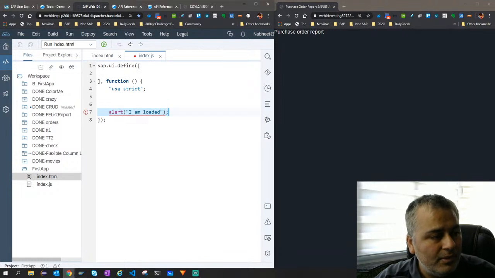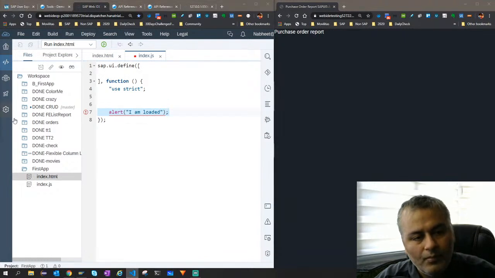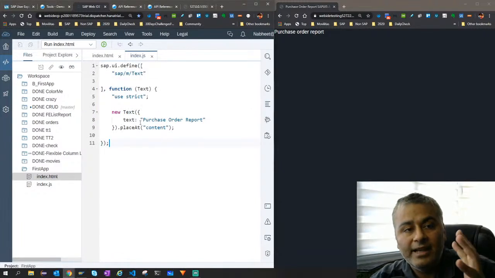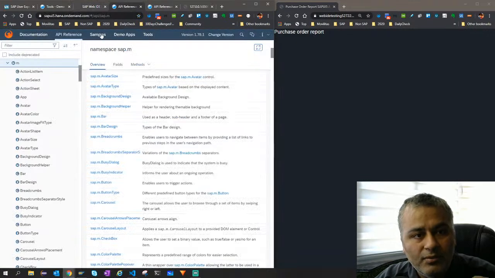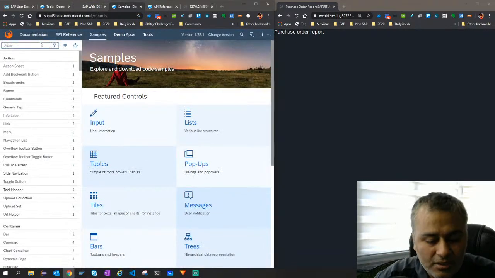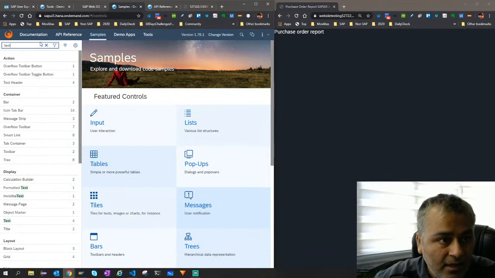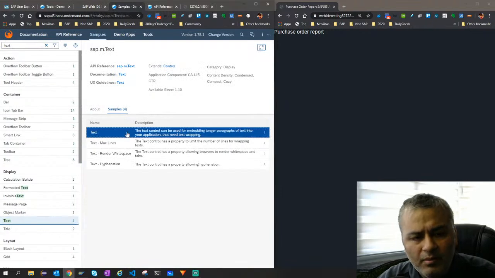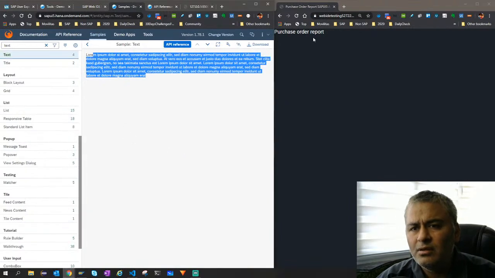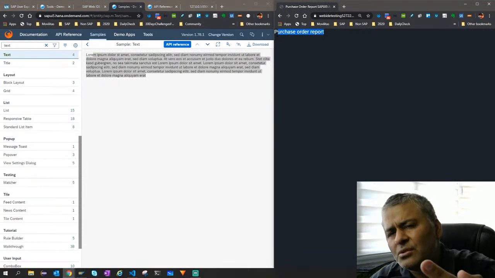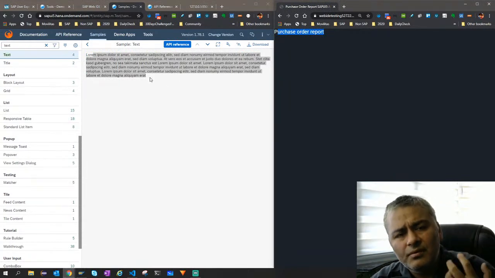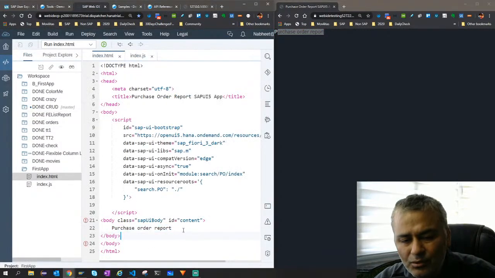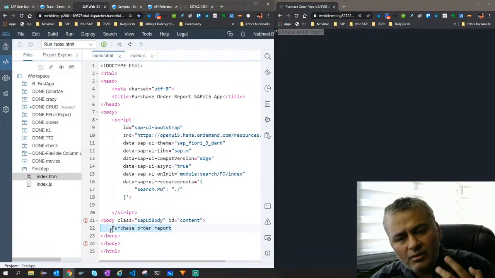So what we will do is, I want to display a text. Let's first go to text. I search here. This is how normally I approach a problem. I go here and I see a text control, a simple one I need. Yes, this text. I just want this not to be hard coded in that purchase order report. I want to use SAP UI5 controls, right? Because I have hard coded it here, and I don't want this.